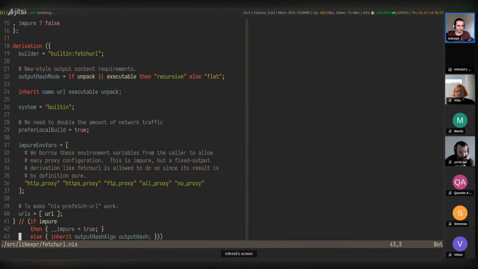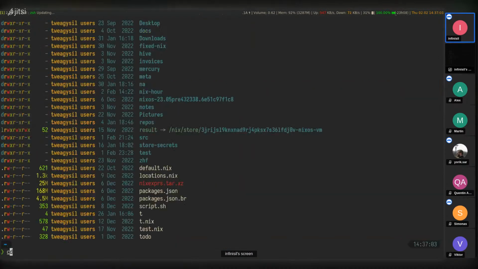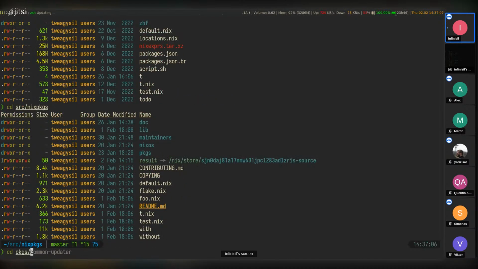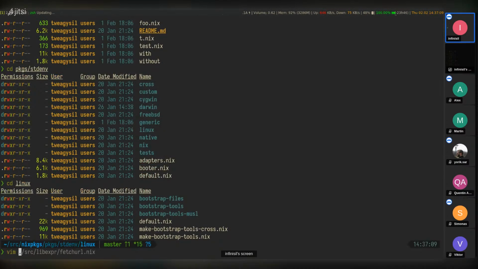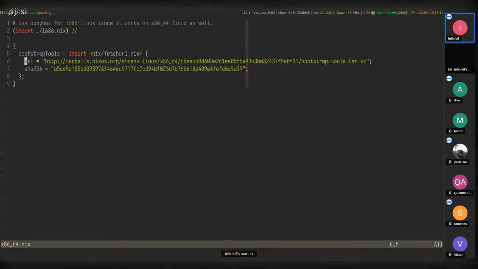It doesn't have all of the niceties. But in Nixpkgs, this is used in stdenv linux bootstrap files, and here. So this is used to download bootstrap tools.